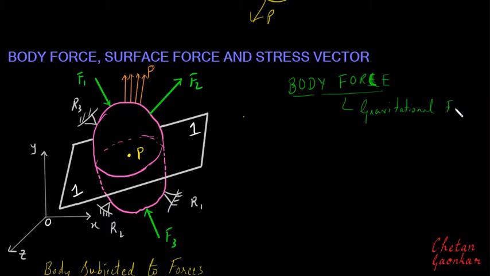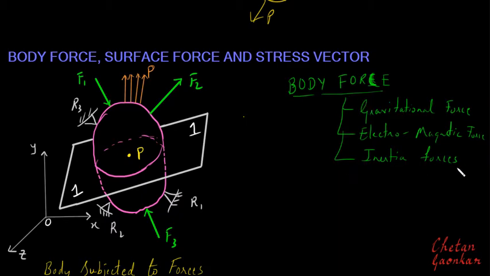Example, as I had said, the first example can be gravitational force. The second example can be electromagnetic force or magnetic force, which will act on every particle of the body. Then there can be inertia forces, and so on.